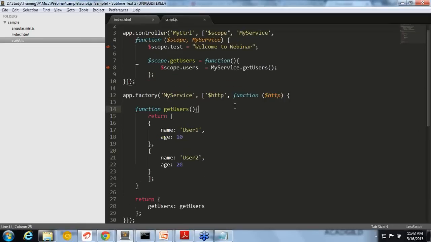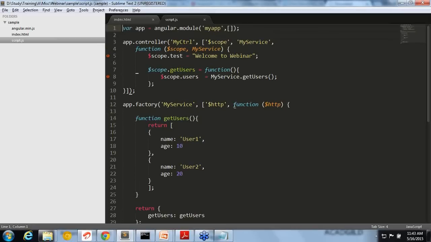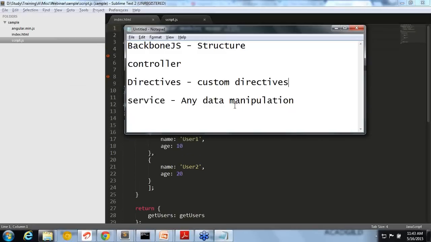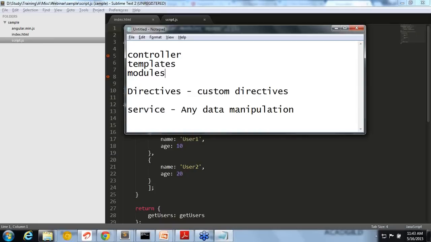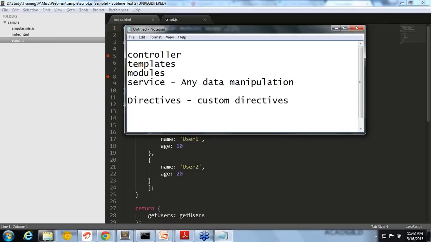Now coming back, we have seen now the components. I am not going through theory. Instead, I am going through it practically, the basic components which we use. We have seen till now controller, templates we have seen, modules we have seen, and service we have seen, right? So now,